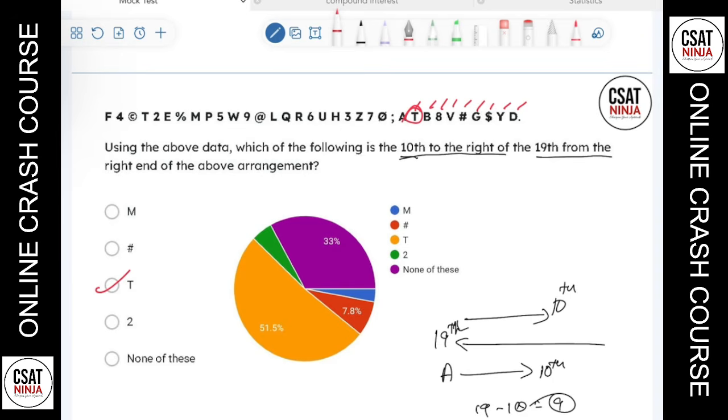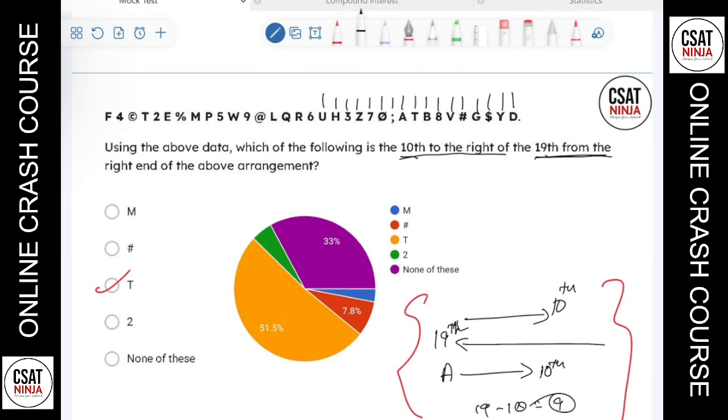But let me simplify that, because for some, you may not follow this. If you're not following this, the easiest approach is this way. I hope any student will follow this. You start from the right end and count till 19: 1 2 3 4 5 6 7 8 9 10 11 12 13 14 15 16 17 18 and 19. This is the 19th term, and we need to find 10 to the right of that. 10 to the right: 1 2 3 4 5 6 7 8 9 and 10. So 10 to the right of that is D there. So that's how you can find.